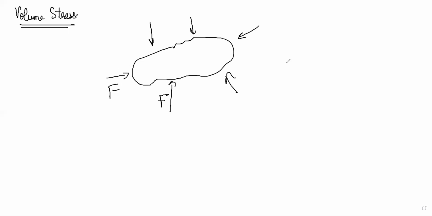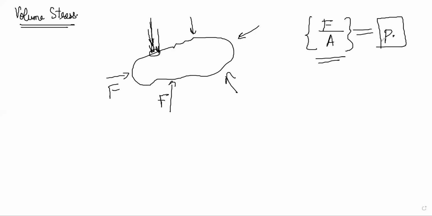So the volume stress will be force by area: take a small area, take the force on that area, and take the ratio. That is basically just the pressure. So volume stress is the same as pressure.